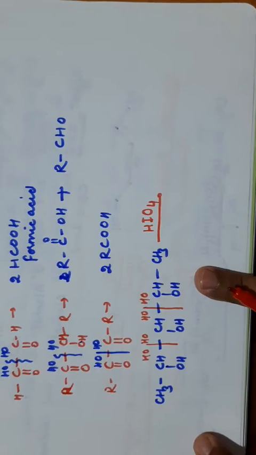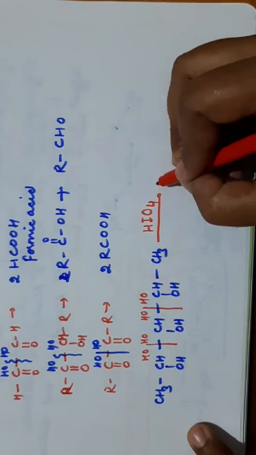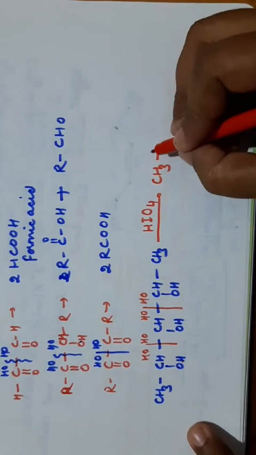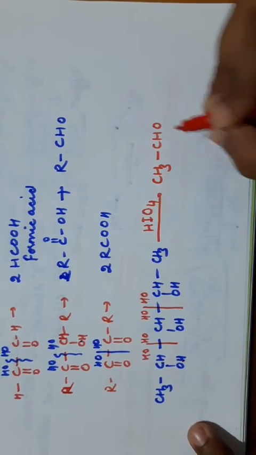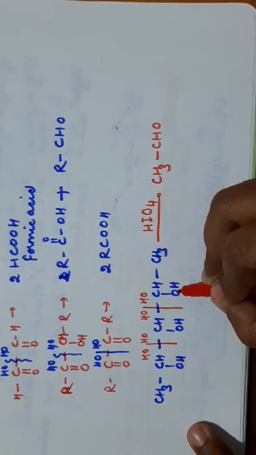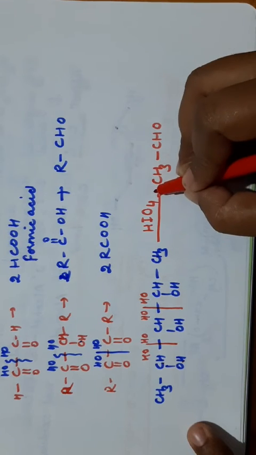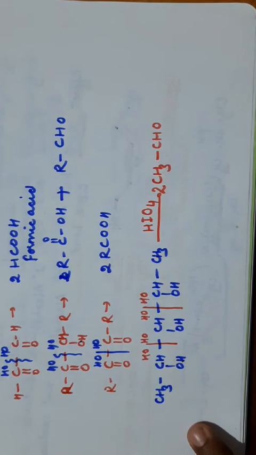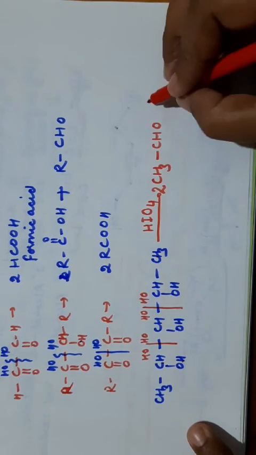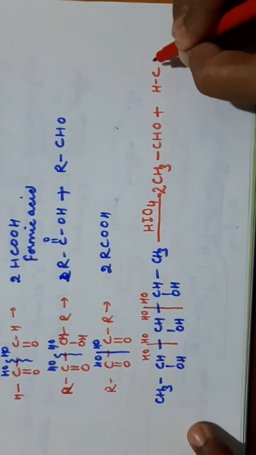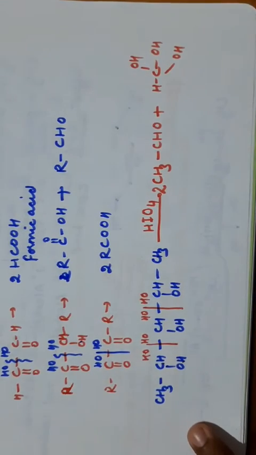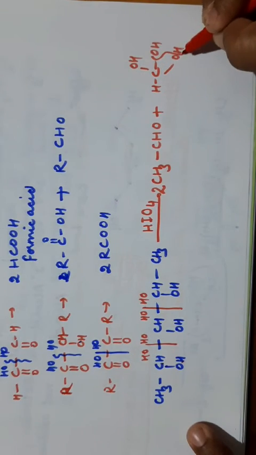Now these two cleavages will take place. Now write the product, CH3. On this carbon there are two OH groups, so it will lose one water molecule, you will get RCHO. On this carbon also, CH3CH with two OH groups, they will lose one water molecule, so you will get two molecules of acetaldehyde. Now see this carbon, on this carbon there are three OH groups, H, C, OH, OH and OH. If three OH groups are present, one water molecule will be removed like this.